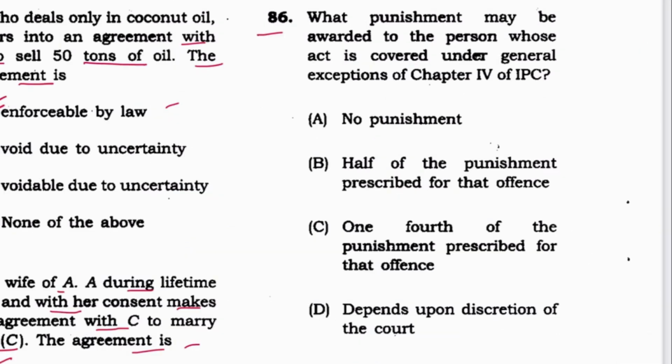Next 86. What punishment may be awarded to the person whose act is covered under general exception of chapter 4 of IPC? No punishment, obviously. If somebody falls under exceptions, it is no offense, no punishment. A is the answer. Chapter 4 is from which section to which section? Section 76 to 106.